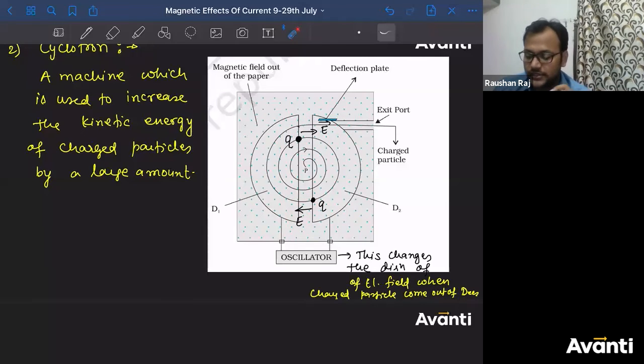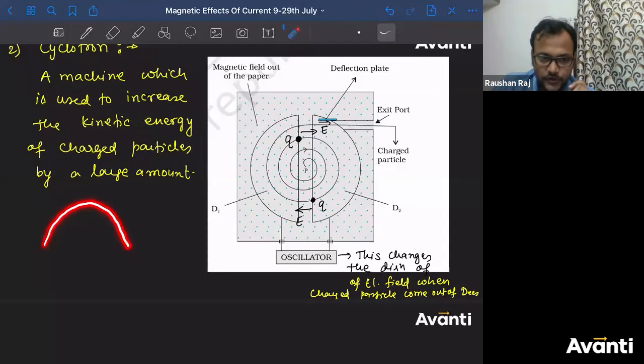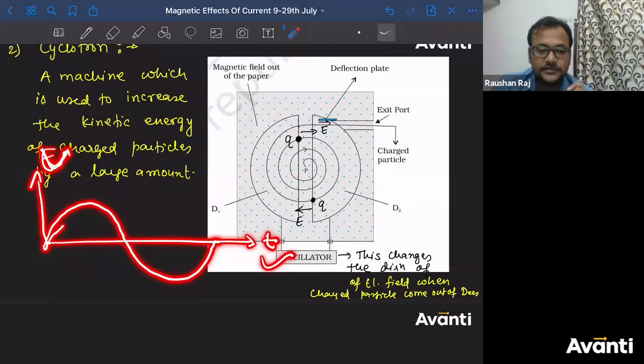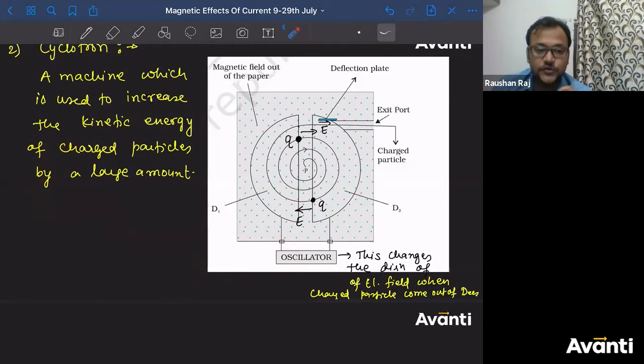There I'll teach you how the electric field will increase like this, go to the maximum, comes to 0, goes to negative, and then again go to maximum, then come back to 0. E versus t. I'll teach you there how the electric field or the potential difference changes with respect to time t and how it oscillates in sinusoidal way. Don't worry.